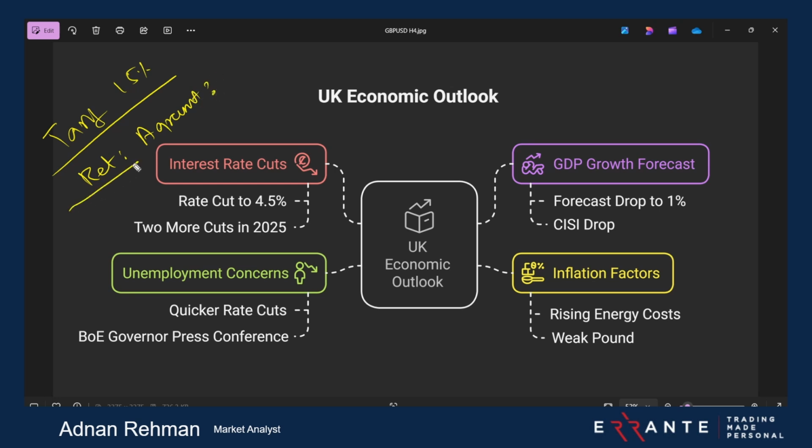If they go into retaliation, we don't know anything, we don't know where the market will go. But if they come to an agreement, we can see USD down and GBP up. So the main thing again lies in what this man says. I don't know whether he will say it or not.